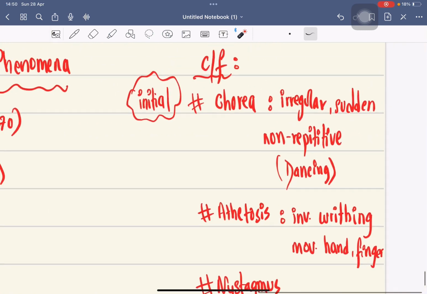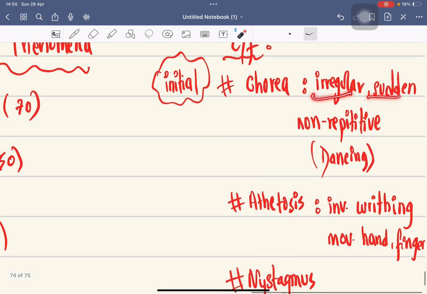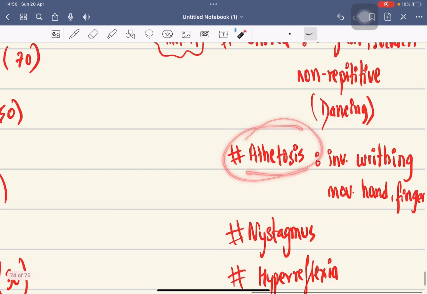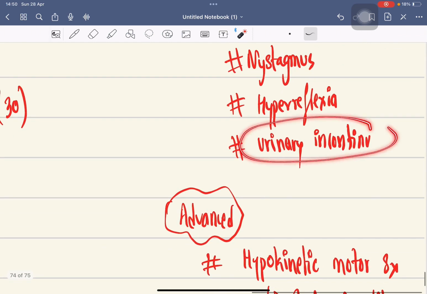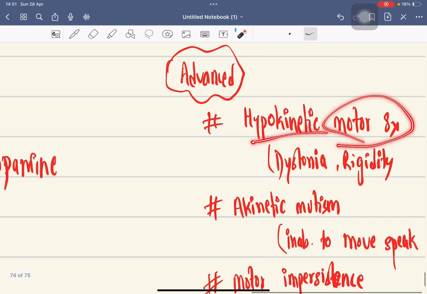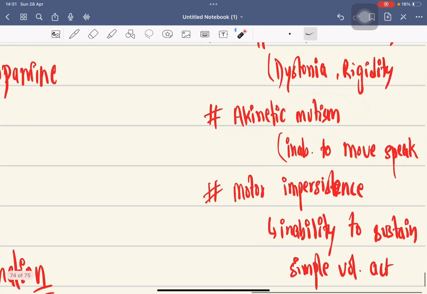Let's see the clinical features. Initially, or early clinical features, are chorea. Chorea means irregular, sudden, non-repetitive dancing movements. Athetosis. Athetosis means involuntary writhing movements of the hands and fingers. Nystagmus, hyperreflexia, urinary incontinence. The advanced features are hypokinetic motor symptoms like dystonia, rigidity, akinetic mutism like inability to move and speak,